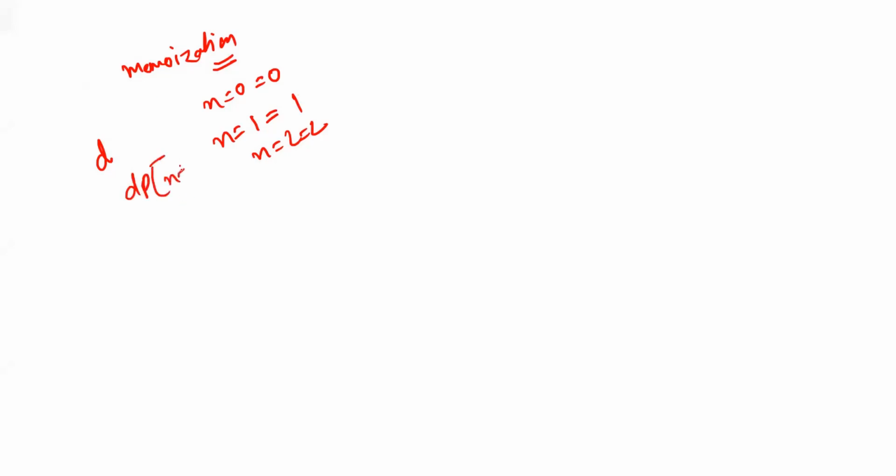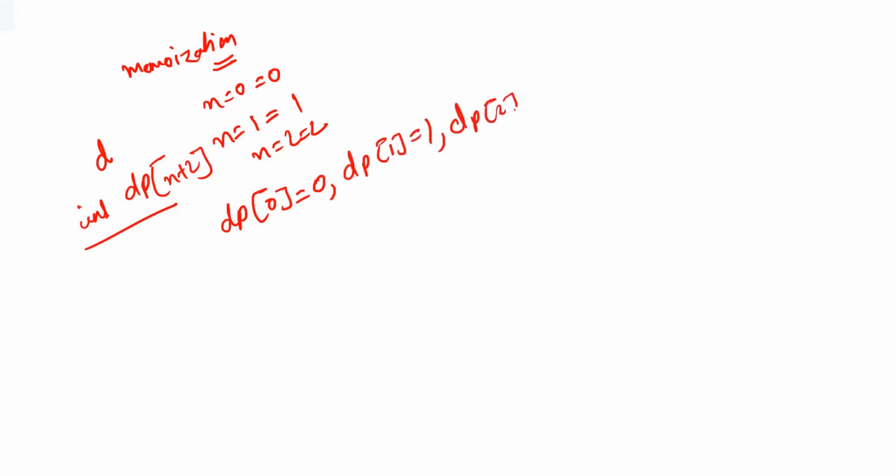For memoization purpose, the calculation we are doing, we can store it somewhere. For example, you know that if your n value is 0, result will be 0. If your n value is 1, result will be 1. If your n value is 2, result will be 2. So let's take an integer array, dp, and its size will be n plus 2. Then for dp of 0, the value will be 0, and we are going to store it. For dp of 1, the value will be 1. For dp of 2, the value will be 2.